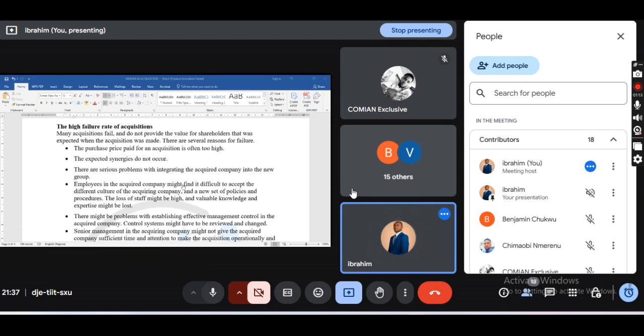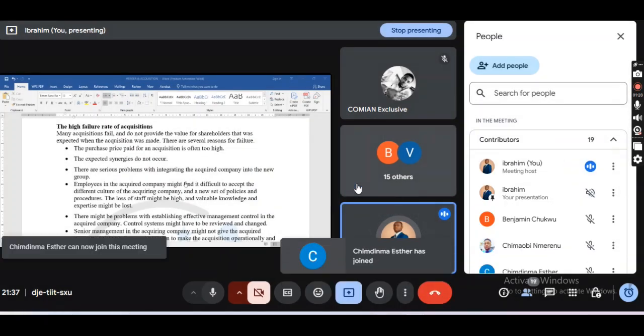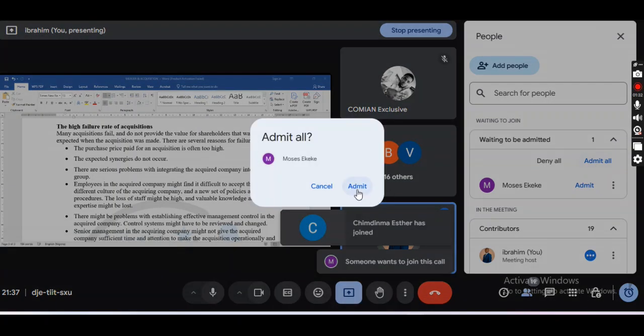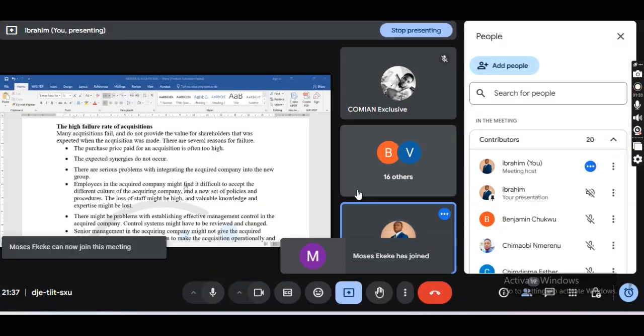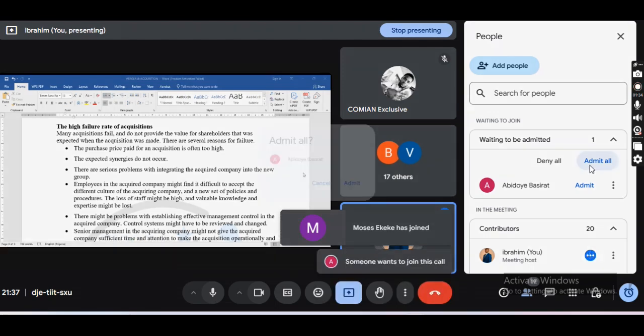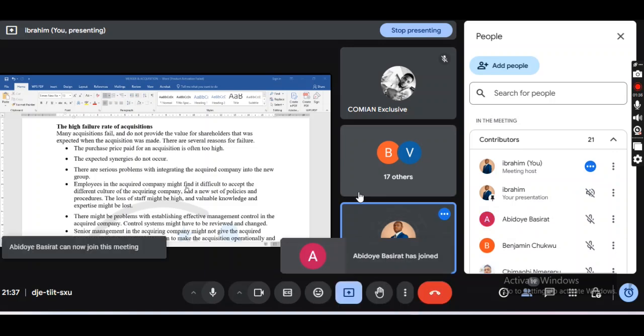As a result of that, the acquisition may fail, or the acquiring company may say, oh, there is no synergy benefit. There is no synergy benefit, so there is no point of the merger or acquisition. Now, the purchase price paid for an acquisition is often too low. Can you see it? What you value the business at, probably you undervalue the business.